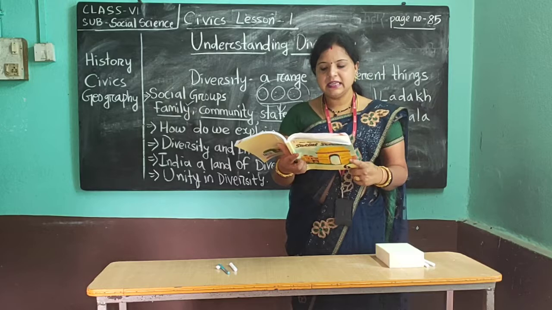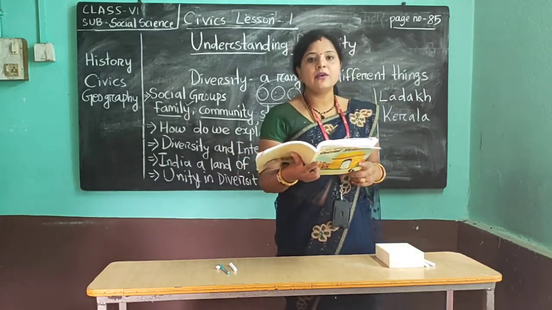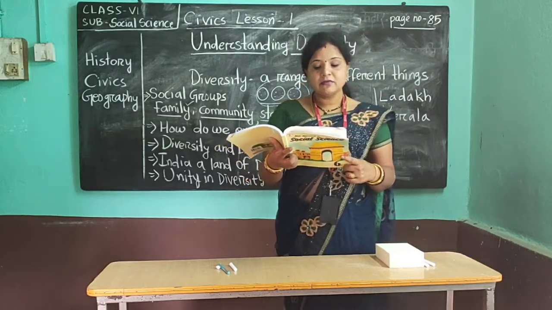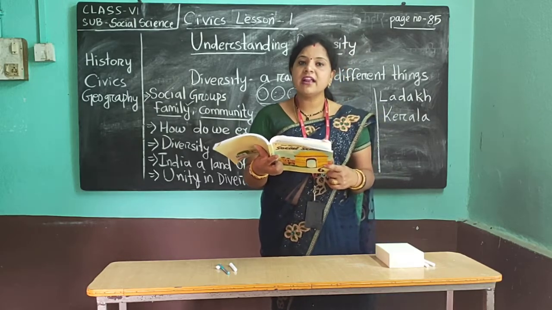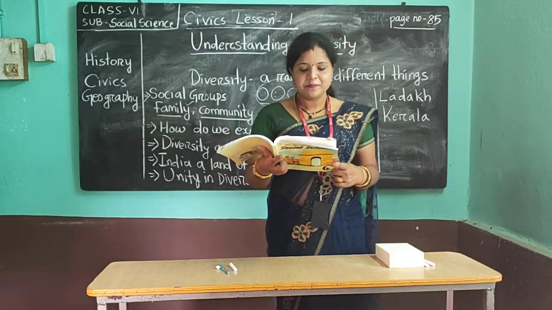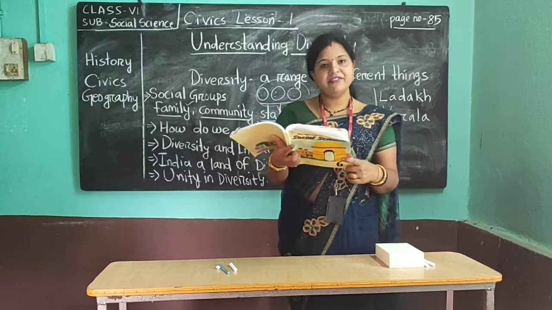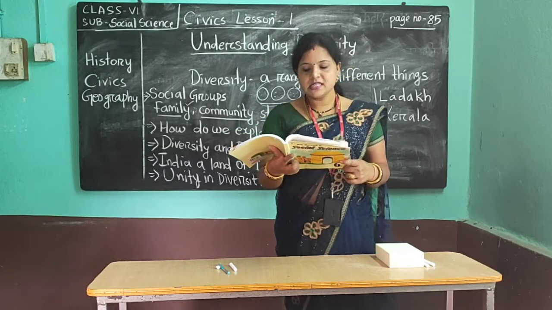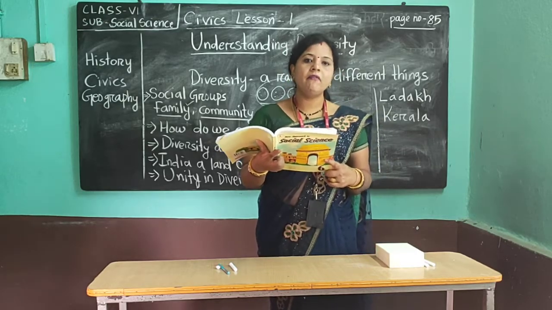So unity in diversity was announced when the Britishers were ruling in our country, and we were able to drive away the Firangi Sahibs. Who are the Firangi Sahibs? Firangi Sahibs means Britishers. From across the country, several songs and symbols united India during the freedom struggle. Pandit Nehru means Pandit Jawaharlal Nehru. He wrote a book, and the book's name is Discovery of India.